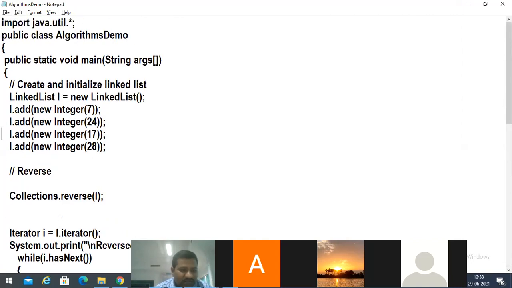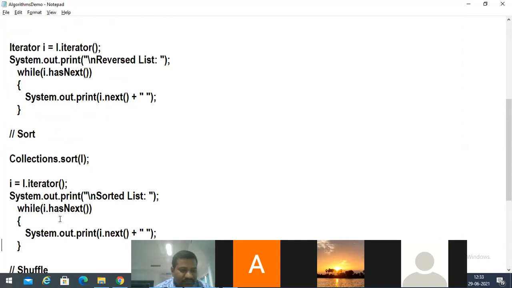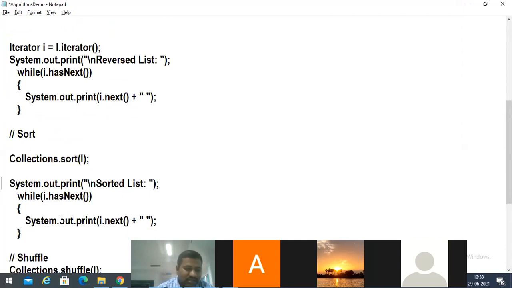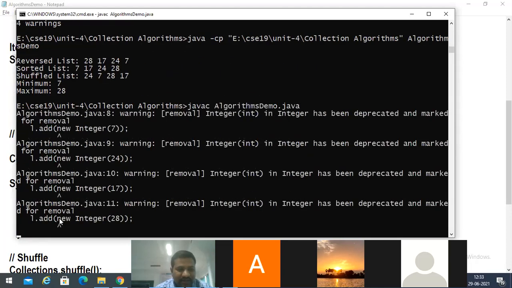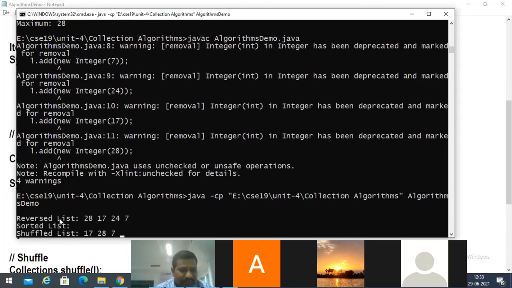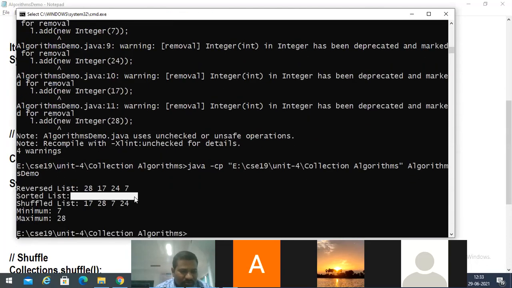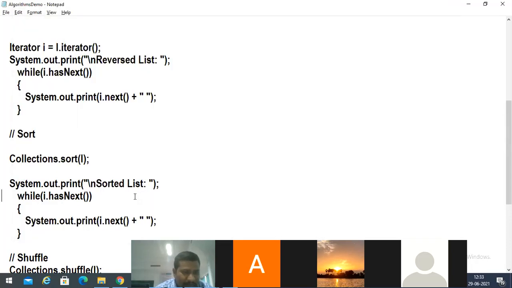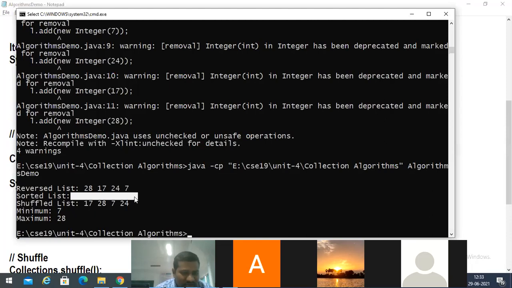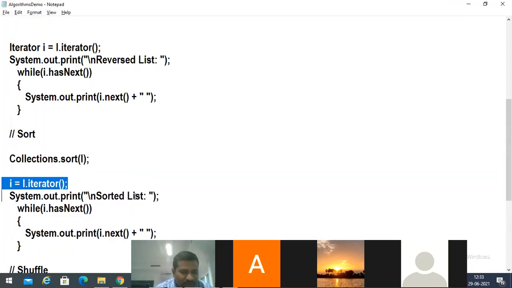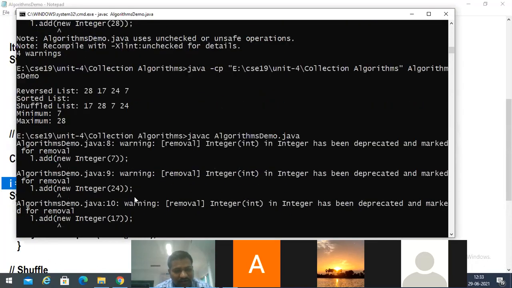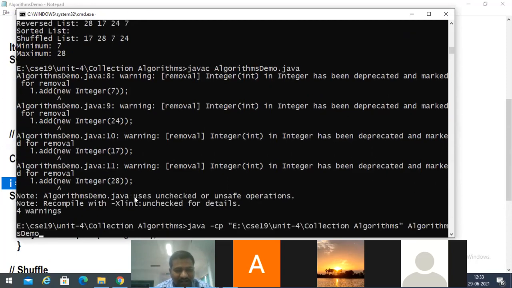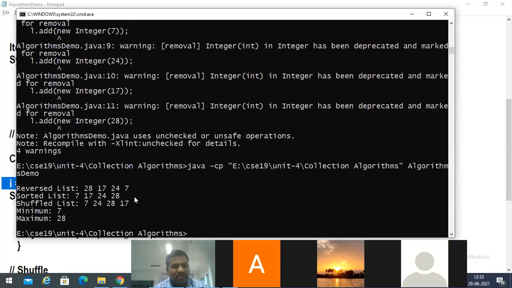Suppose you might be asking a question: sir, if I don't take this here and just print, you may not get the elements in sorted order. You will be getting the same list. So we will not be getting the sorted list over there. Okay, for everything we need to call the iterator method. If we have done any modifications in the object, we need to call the iterator method, and then we can print those elements.